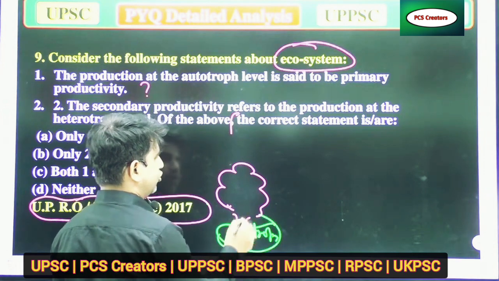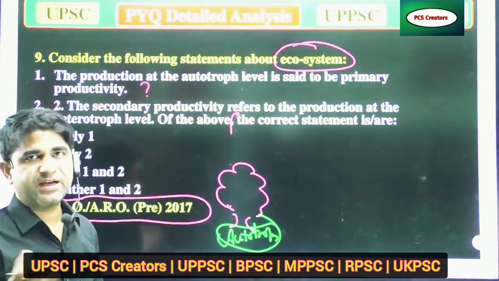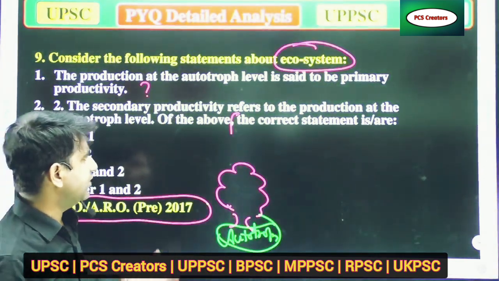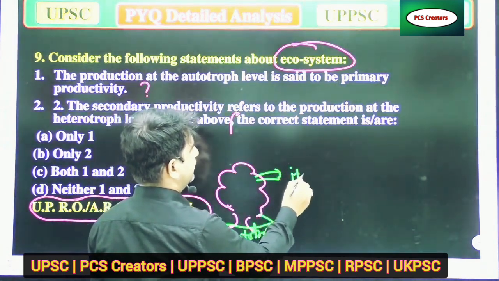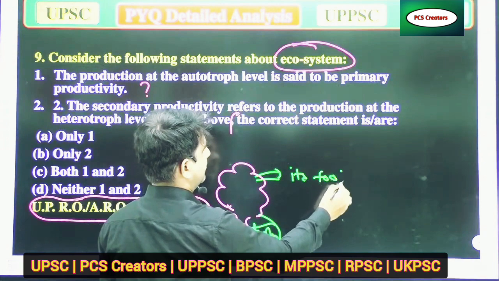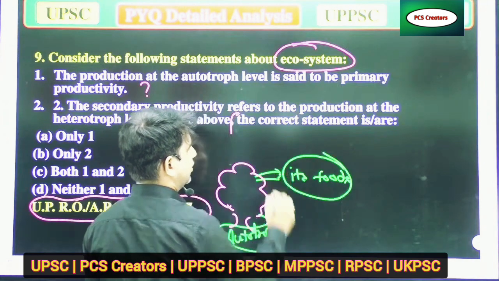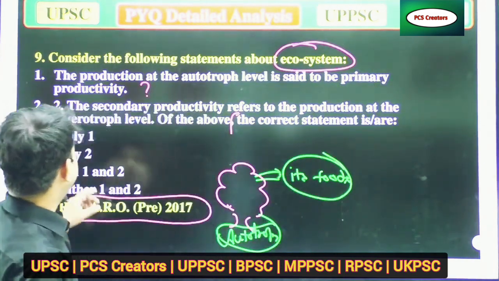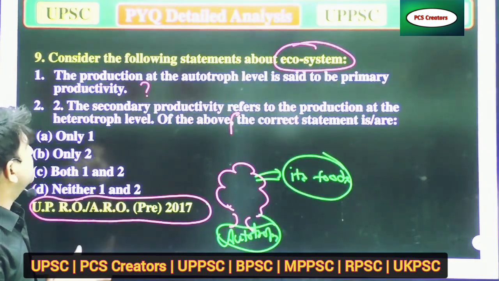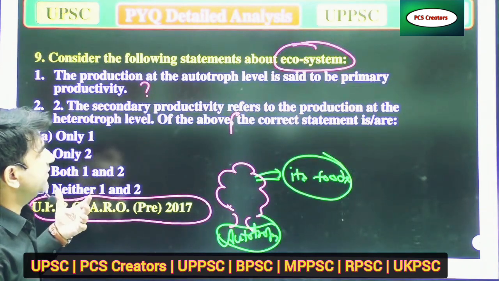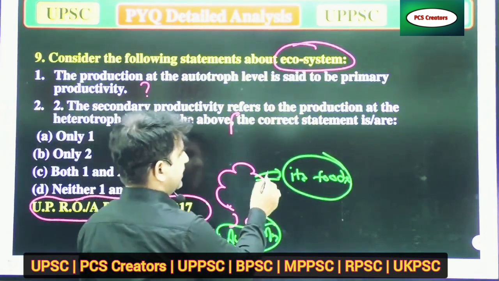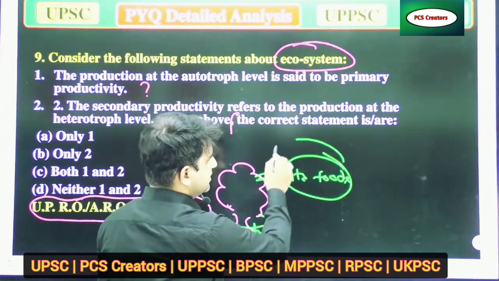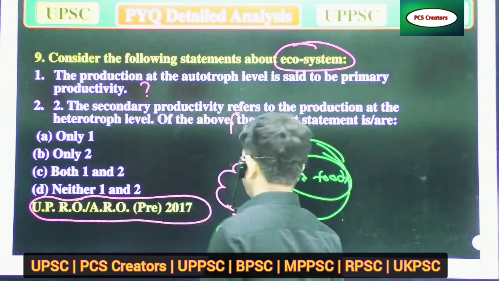These plants have the ability to produce their food. So the production at the autotroph level is said to be primary.